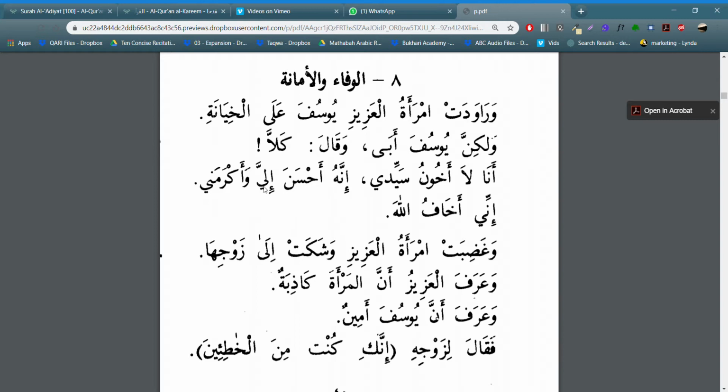Then ahsana ilayya wa akramani, as we saw before over here, everything's going to be strung together. How do I know that? Ahsana is a verb, right? It's coming from hasuna, and it's put on family 4, which is aslama. So aslama, you can kind of see it, right? So hamza, sin, lam, mim. Aslama, ahsana. So it's a fa'il.